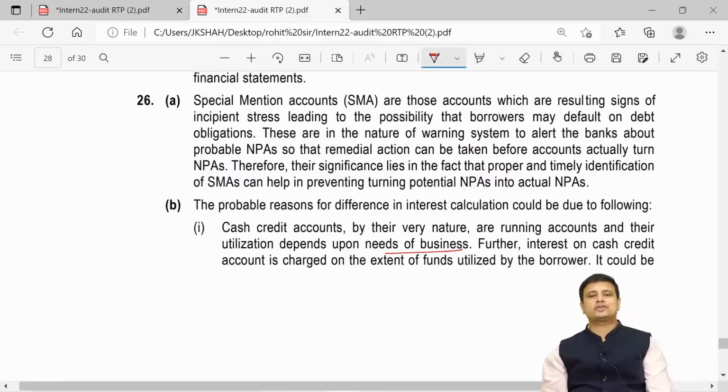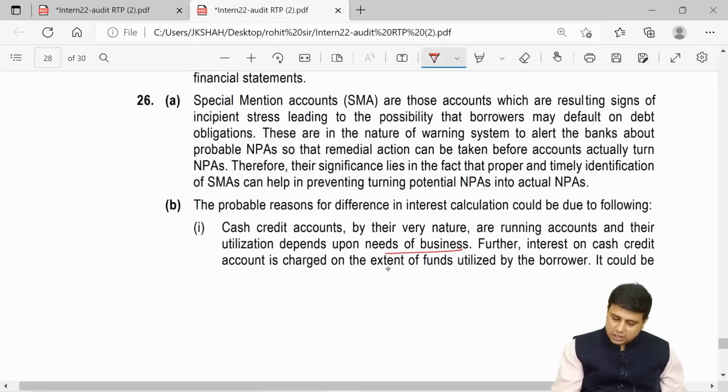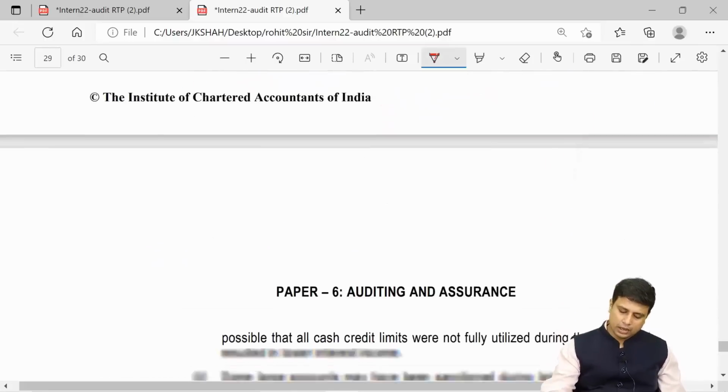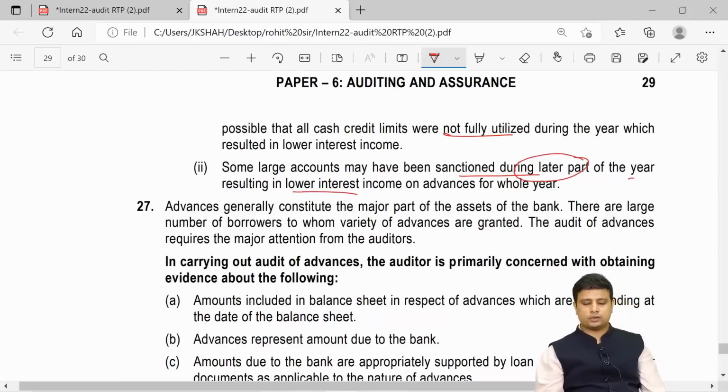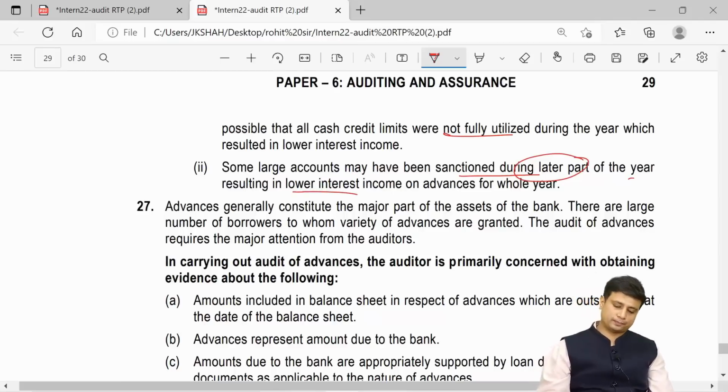Further, the interest on the cash credit is charged on the extent of funds utilized by the borrower. It could be possible that the cash credit limits were not fully utilized during the year, which resulted in lower interest income. Some large accounts may have been sanctioned in the later part of the year, resulting in lower interest income on advances for the whole year.